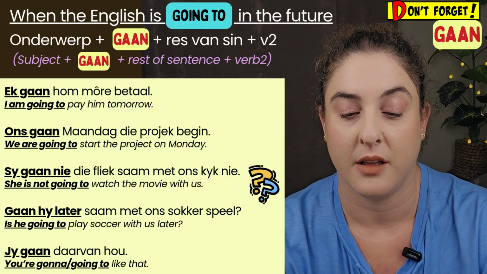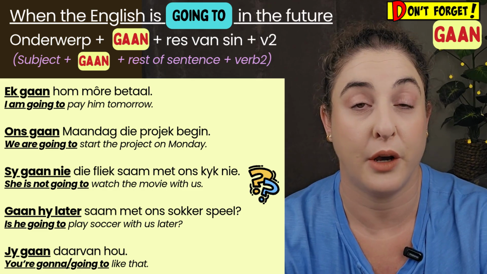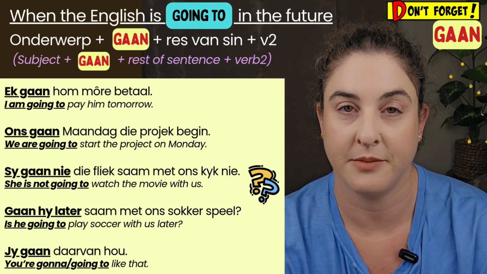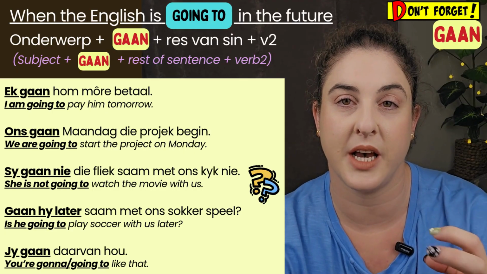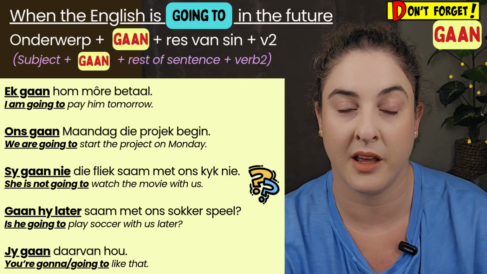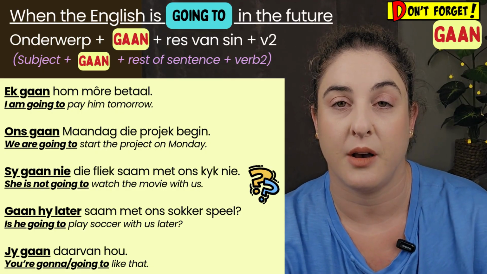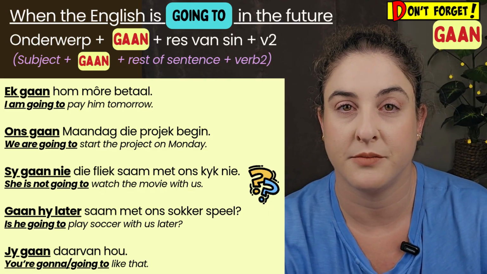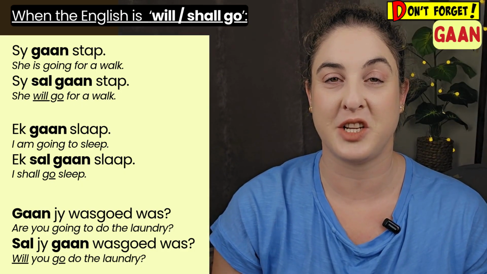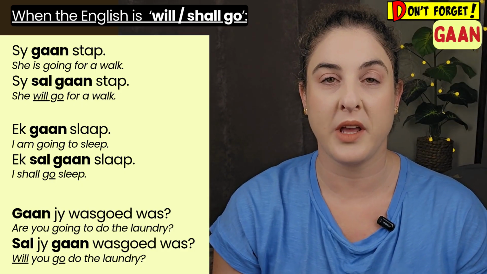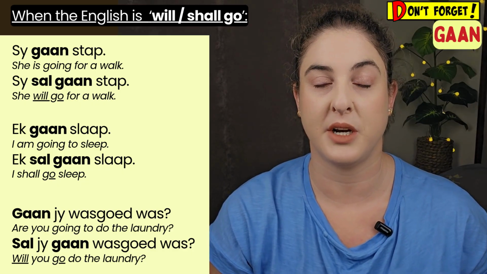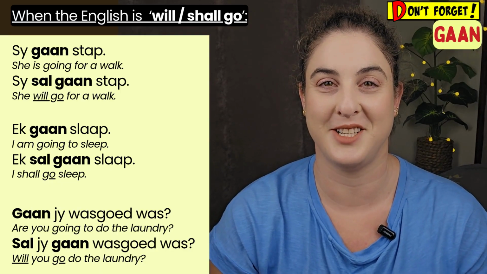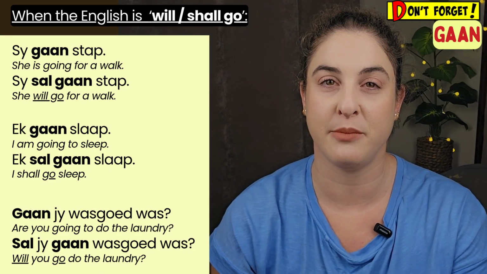And then, jy gaan daarvan hou. You are going or gonna like that. So gonna, if you use that informal way of speaking in English and you're saying gonna, that is also gaan. Going to, gonna, both gaan. When the English is will or shall go, we have gaan in the present tense, and then we have sal gaan in future tense, just to confuse the matter a tiny bit more.